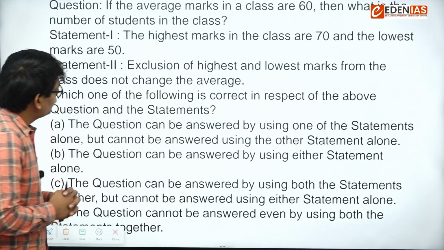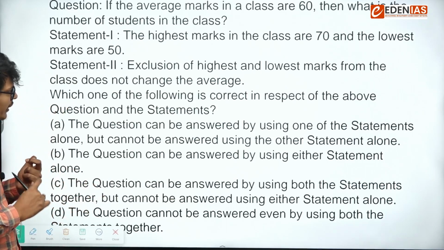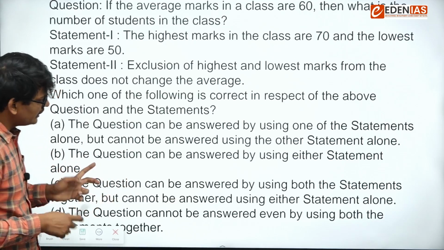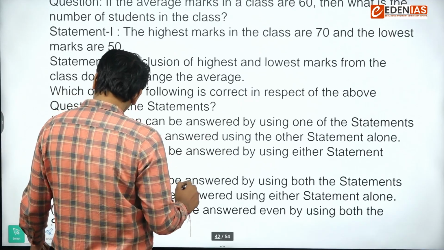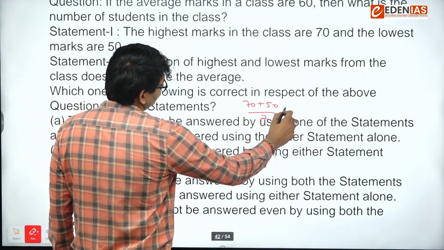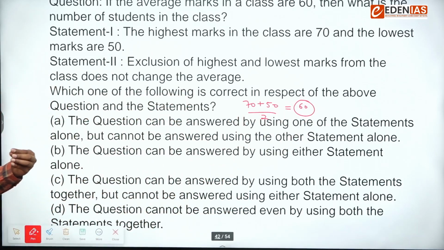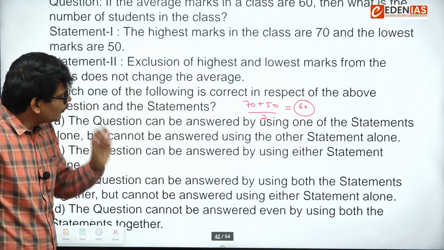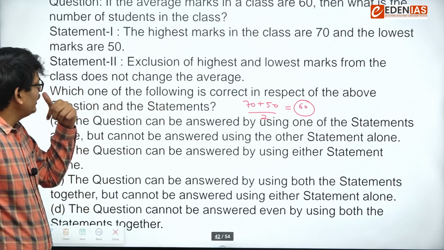But when we combine these two, what happens? We can say the highest marks value is 70 and the lowest marks is 50. And if you see the average of 70 plus 50, that is 60 only. So if I use these two statements, again I cannot say anything about the students, because highest marks was 70, lowest marks was 50.